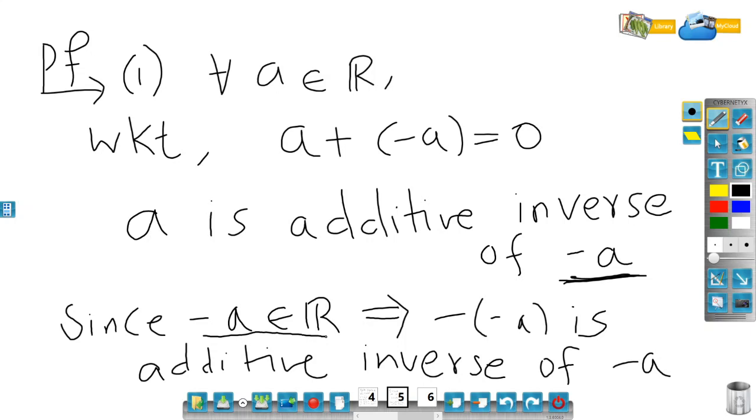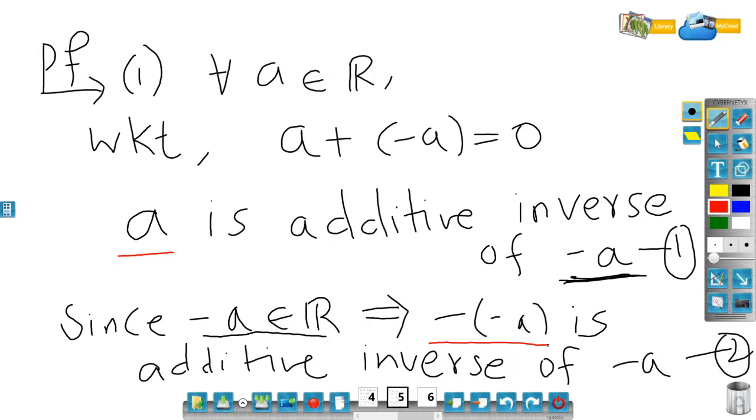Now let me call this as 1. The first one we call 1, and this is second. Statement 1 says a is the additive inverse of minus a, and statement 2 says that minus of minus a is the additive inverse of minus a. Now we got two additive inverses of minus a. One is a, and the second is minus of minus a. Both are the additive inverse of minus a.